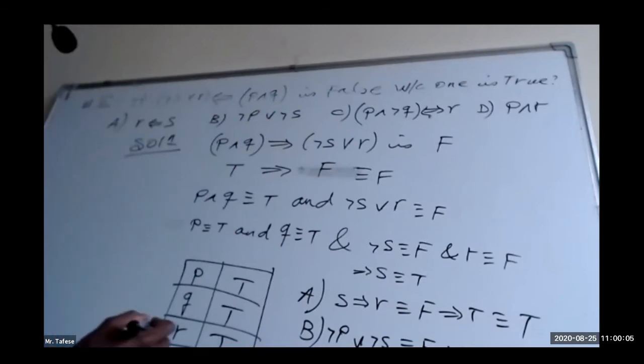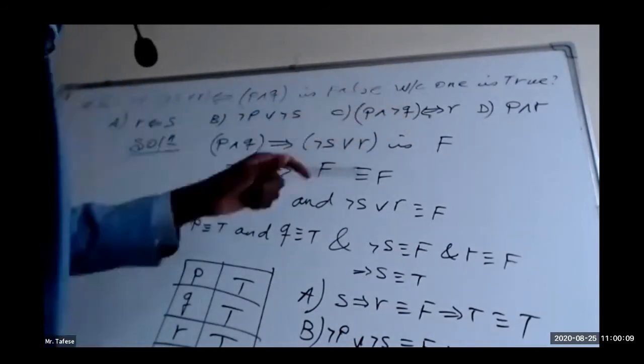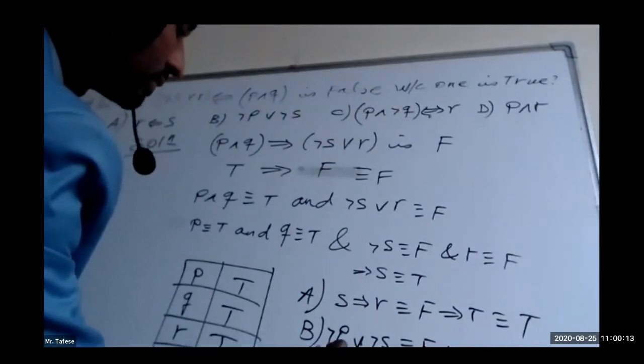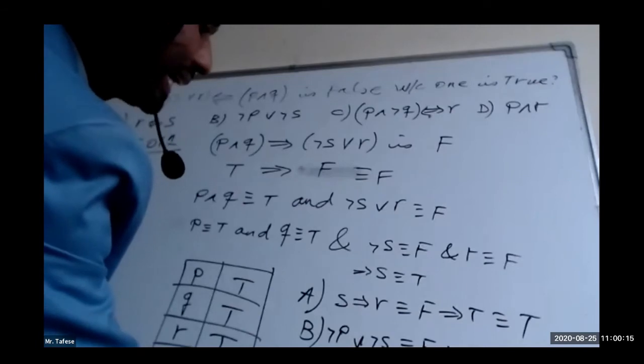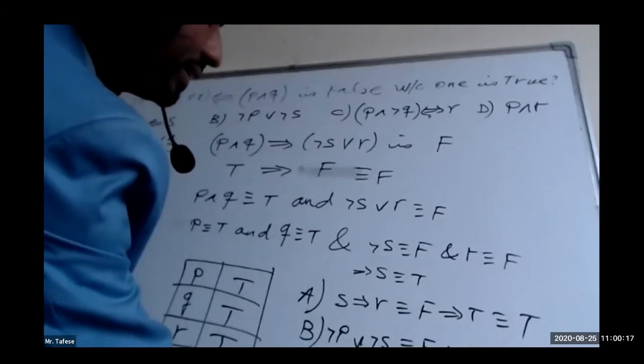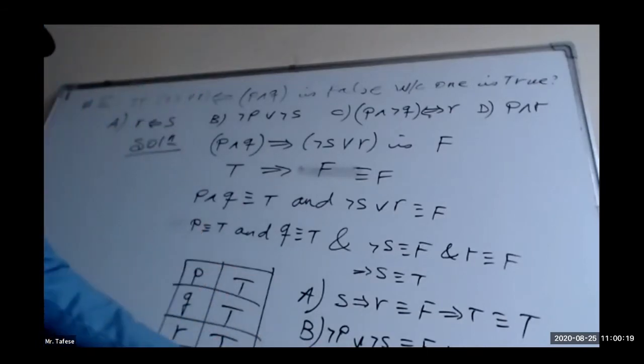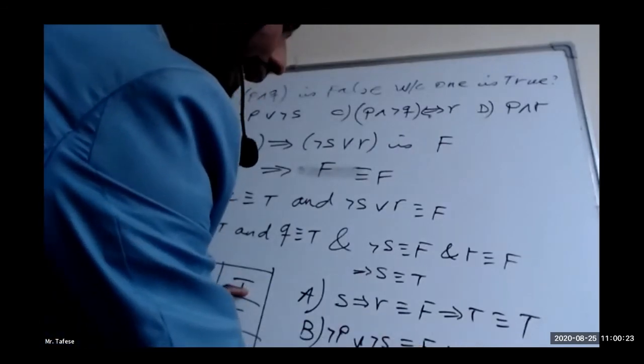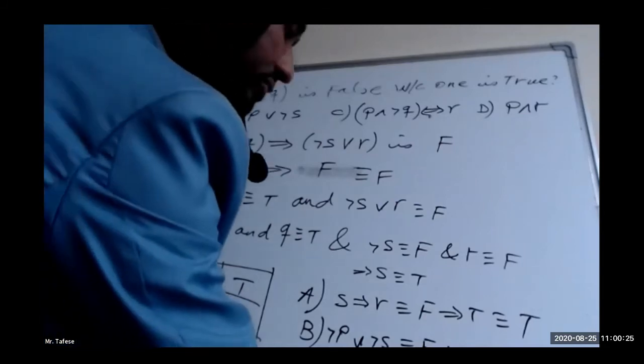What about C? C: P and negation of Q, biimplies R. Equivalently, P is already true, so true and negation of true, which is false.